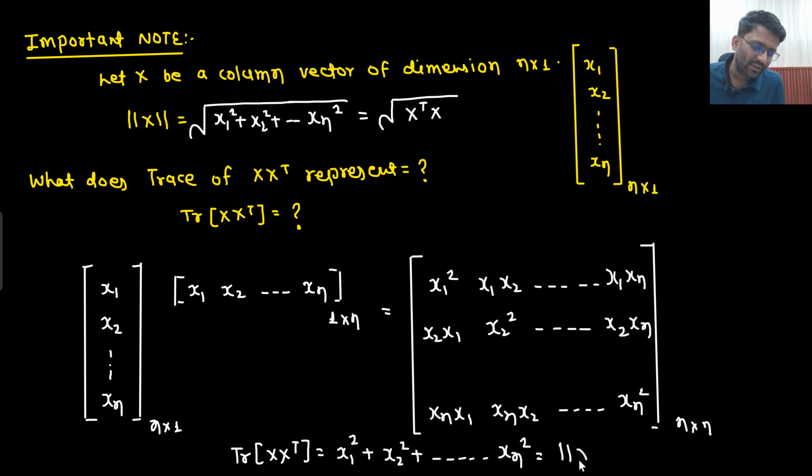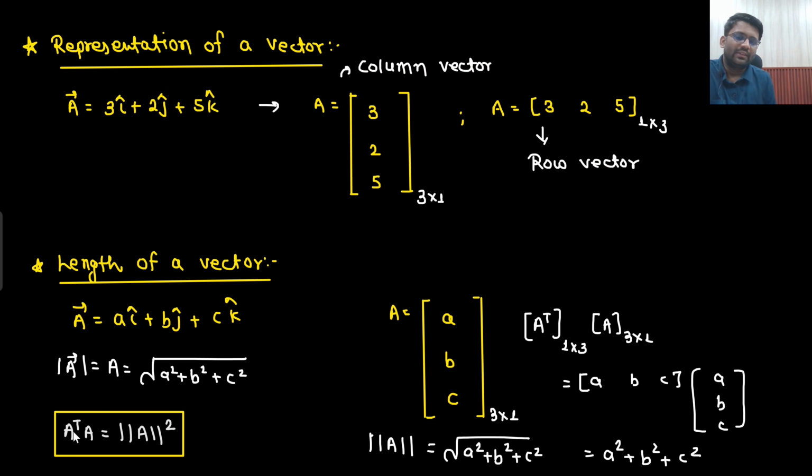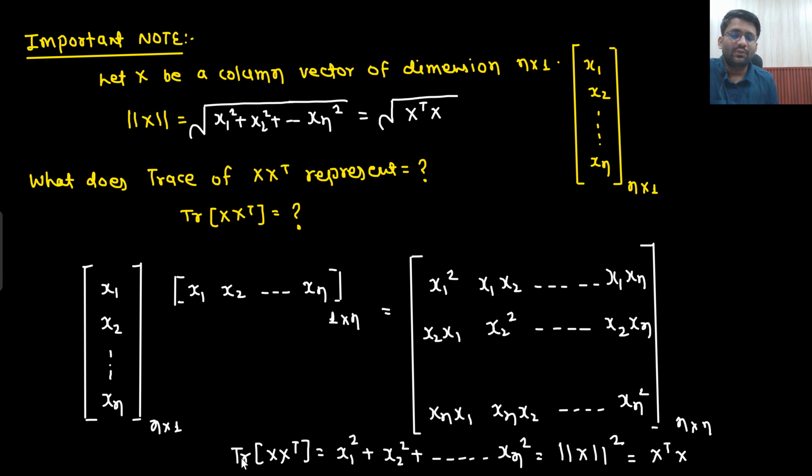What is this equivalent to? This is equivalent to nothing but magnitude of x whole square. What is magnitude of x? Magnitude of x is nothing but under root x1 square plus x2 square dot xn square. That would be equivalent to magnitude of x whole square, or I can write it as x transpose into x. So trace of x into x transpose is representing x transpose into x.